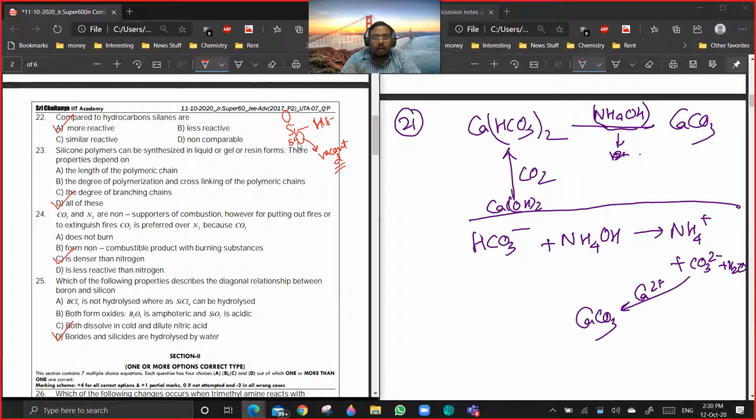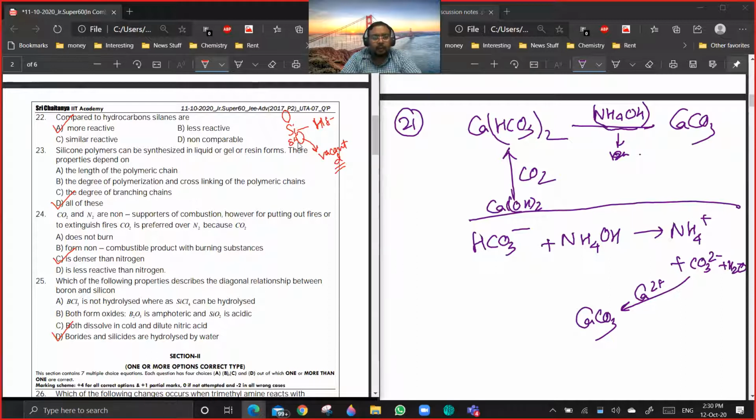When it consists of shorter chains, then the chains can flow or slide over each other, so that will be the case of liquid. Gel will be intermediate between them. Okay. Degree of polymerization and cross-linking: more is the cross-linking, more is the probability of solid form. A liquid form will have very little cross-linking. And degree of branching also, more is the branching, more is the chance of solid form. Okay, so answer will be D.